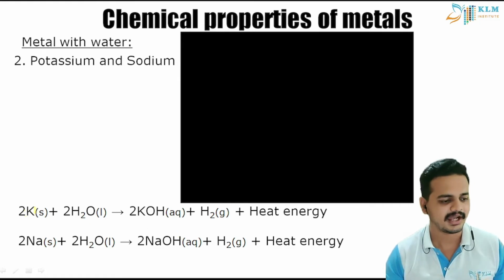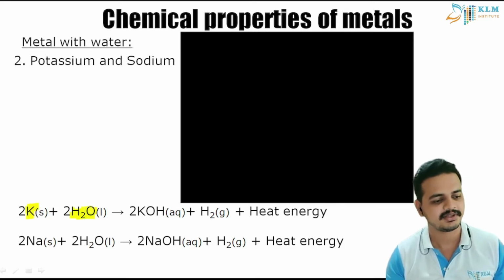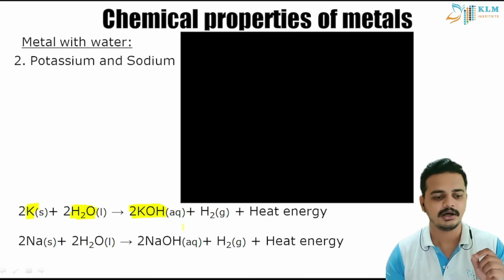So here are the reactions, students. Potassium in solid state is reacting with water in liquid state, okay? And it is forming an alkali, that is potassium hydroxide. You should have understood that this is the general reaction.